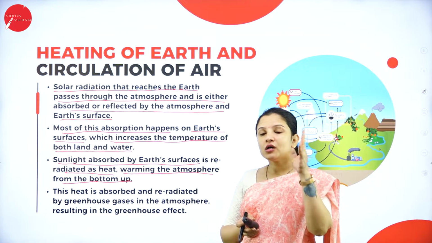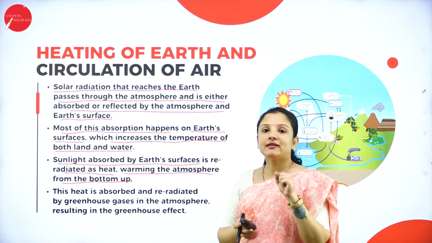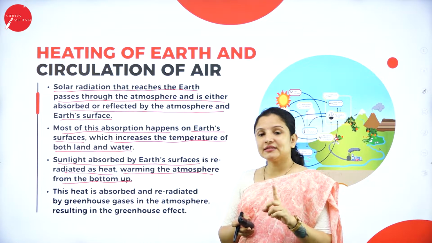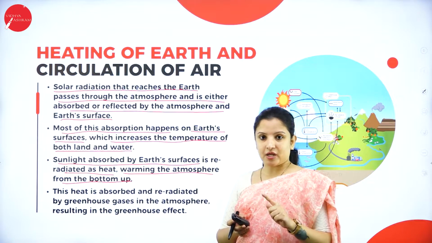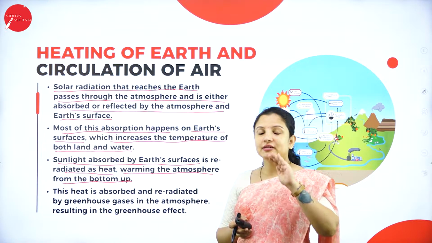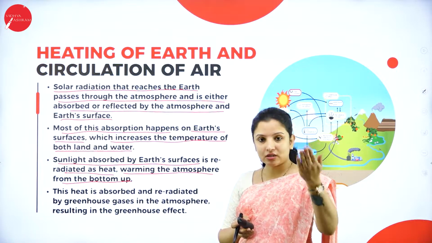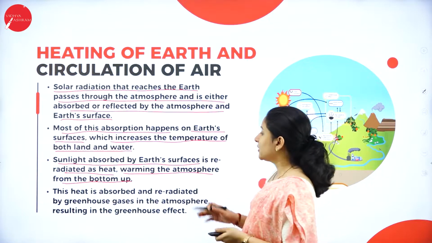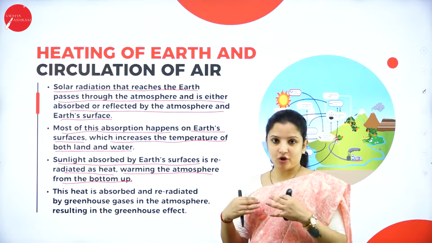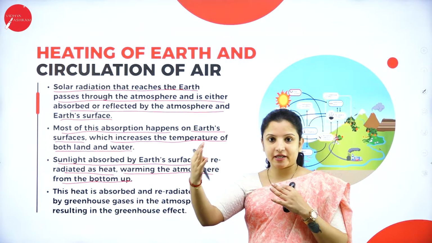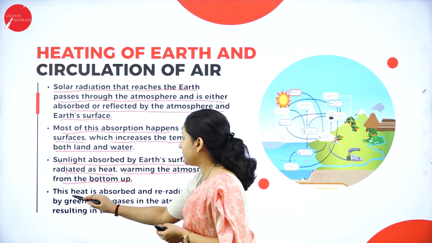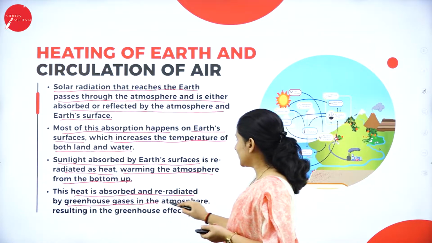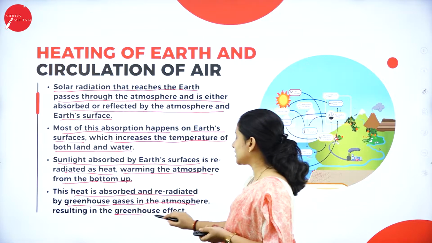So the solar radiation that is absorbed by the earth increases the earth's surface temperature. The solar radiation that is given back to the atmosphere increases the atmospheric temperature. This heat which is absorbed and re-radiated back by the greenhouse gases in the atmosphere results in the greenhouse effect.